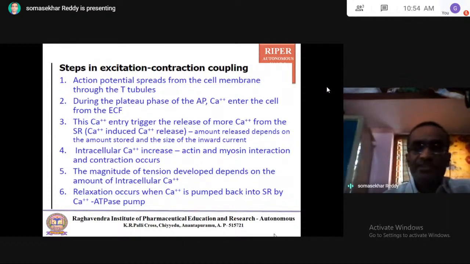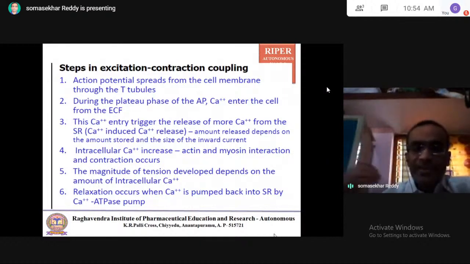Calcium ions are required for contraction. This calcium entry triggers the release of more calcium from the sarcoplasmic reticulum. That's why it is called calcium-induced calcium release.